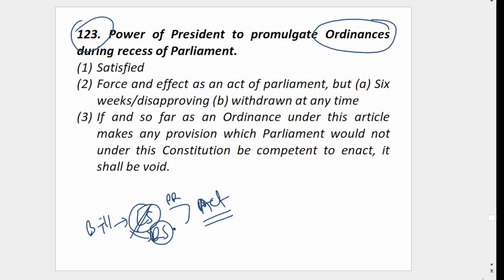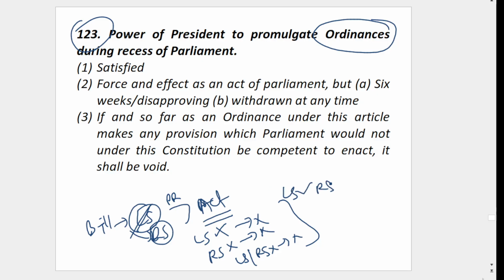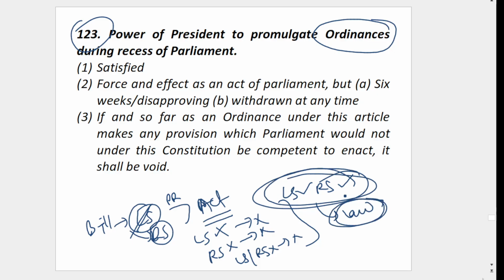Now Rajya Sabha alone cannot make it. If Rajya Sabha is also not in session, then also you cannot make law. So there should be Lok Sabha and there should be Rajya Sabha in session, then only I can make a law.